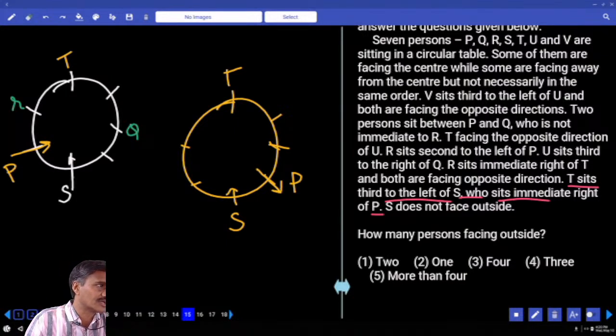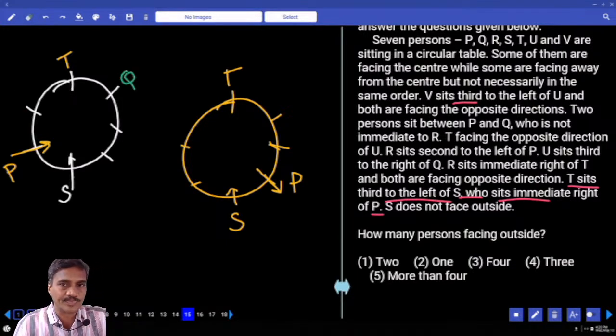Are you following this one or not? Suppose Q is here, then definitely R must be here. Then two persons between U and V is not possible. Hence Q cannot be here. If Q cannot be here, what is the other possibility? Q is here. Is that possible or not? And how many persons are here? Two persons between P and Q, and Q is not an immediate neighbor of R. Hence R can be here or R can be here.